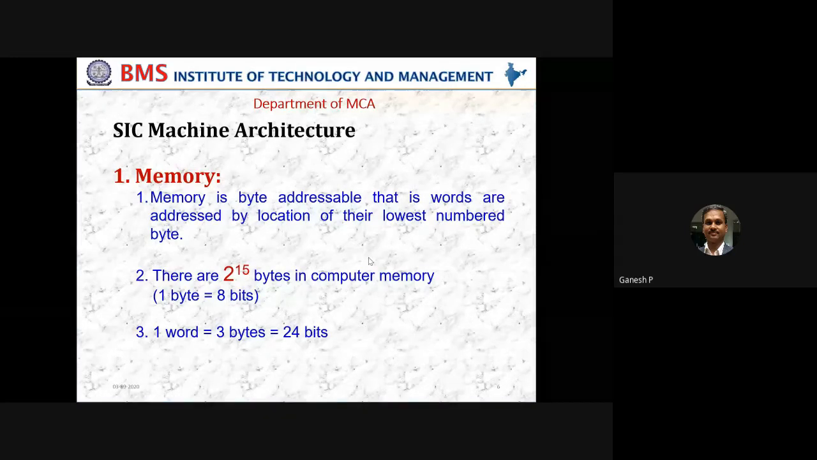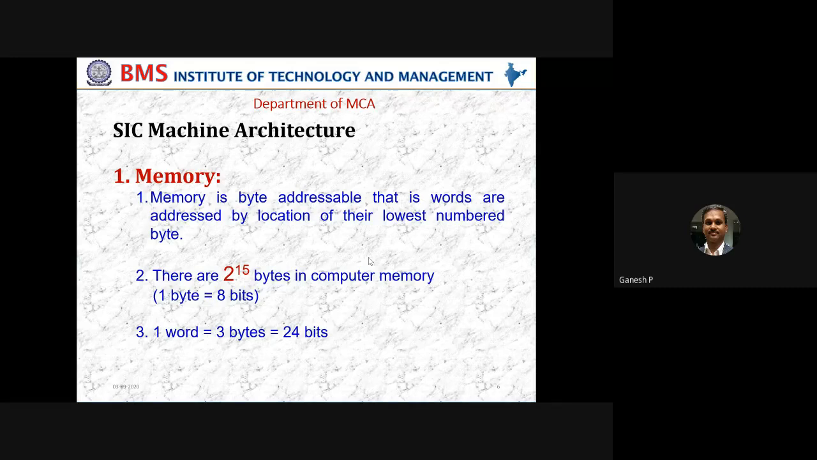Okay. Next, of course, we have a word concept. Each word in SIC is going to be 3 bytes. So please have a conviction here that word is a representation of number of bytes, and each architecture will have different ways of looking at it. If you have seen IA32, a word is going to be 4 bytes. But here in SIC, the word is going to be 3 bytes. So don't get confused. As I said, each architecture will have its own way of representation, and hence in SIC, a word is going to be 3 bytes. 3 bytes means 3 into 8, 24 bits.